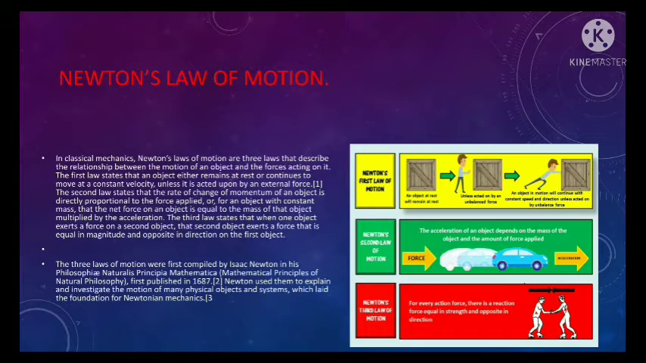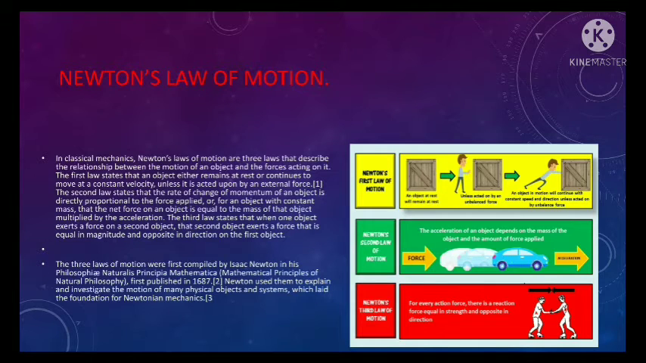The second law states that the rate of change of momentum of an object is directly proportional to the force applied. Or, for an object with constant mass, that the net force on an object is equal to the mass of that object multiplied by acceleration. The third law states that when one object exerts a force on a second object, the second object exerts a force that is equal in magnitude and opposite in direction to the first object.